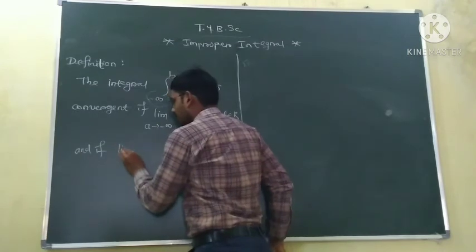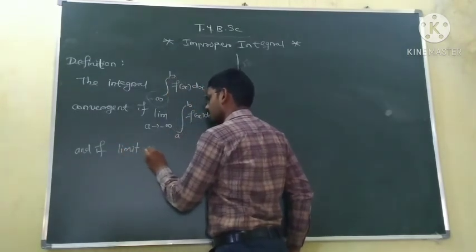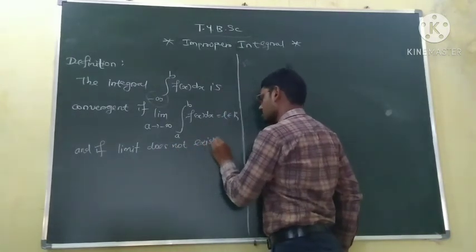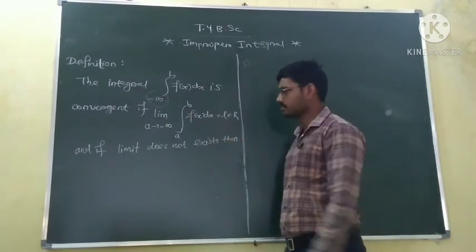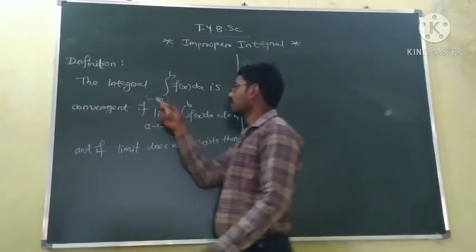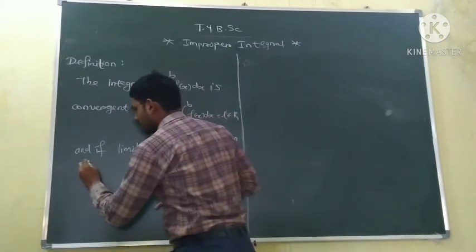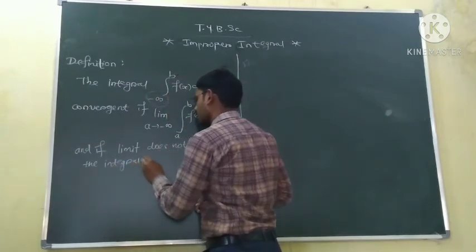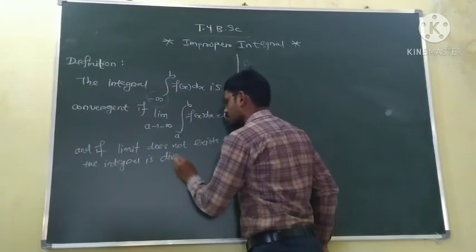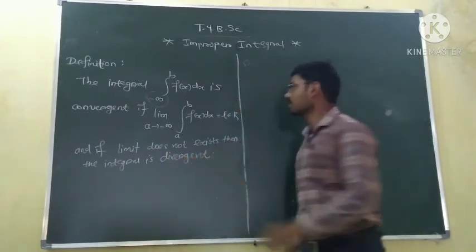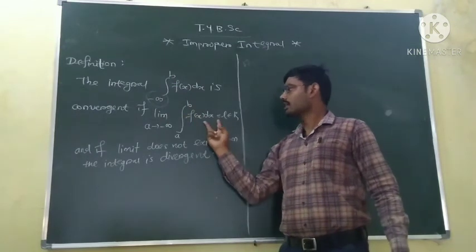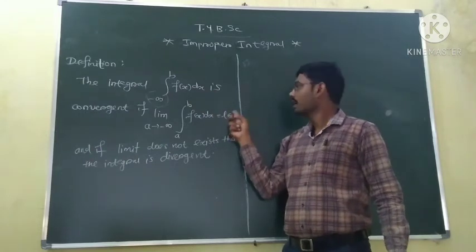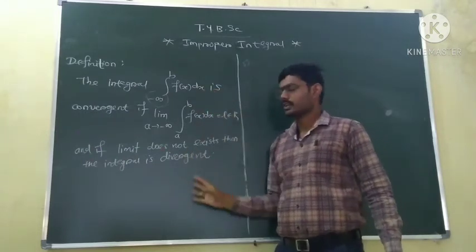And if the limit does not exist, then the integral is divergent. If the limit of this integration exists and is finite, then this integration is convergent and converges to this number L. And if this limit does not exist, this integral is divergent.